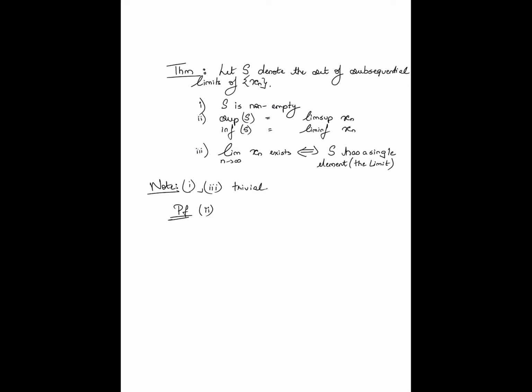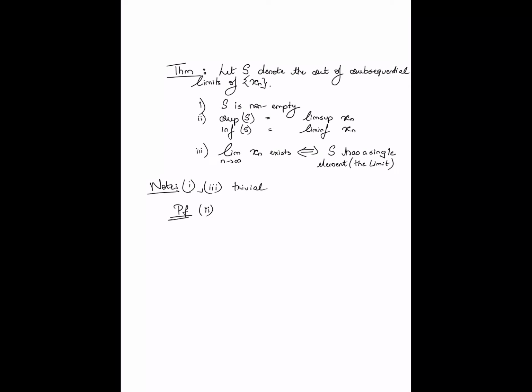Note that lim sup clearly belongs to S. So when I say supremum of S is equal to lim sup, what I'm really also saying is that the lim sup is an upper bound on S. In other words, the lim sup is greater than or equal to any other subsequential limit of the sequence. Similarly, to say that the infimum of S is lim inf, and noting that lim inf already belongs to that set, is equivalent to saying that the lim inf is in fact a lower bound on S. In other words, every subsequential limit of the sequence is greater than or equal to the lim inf.